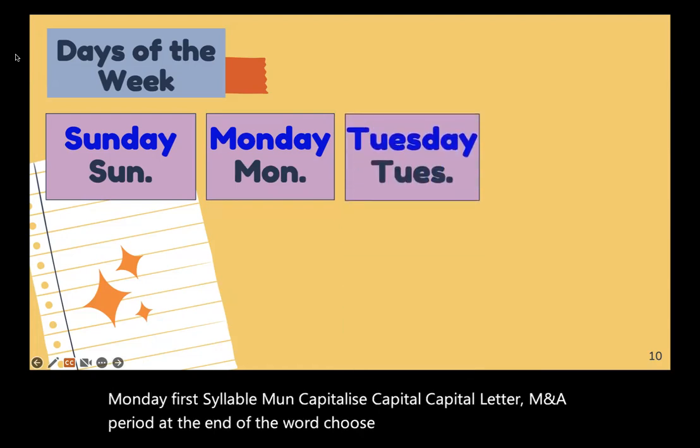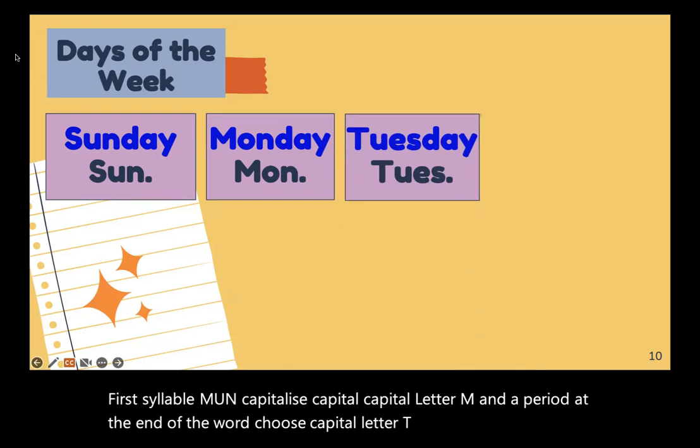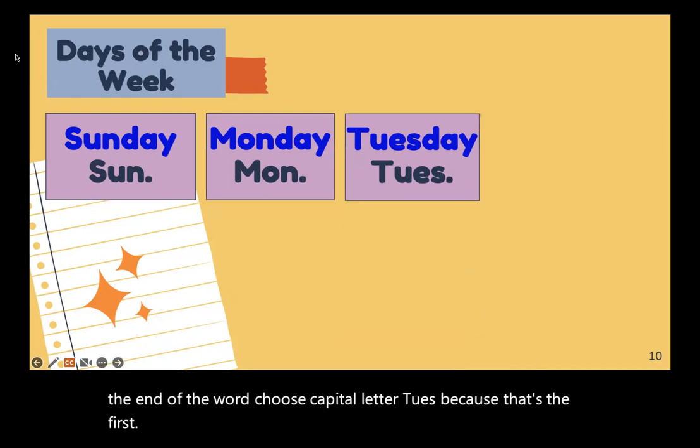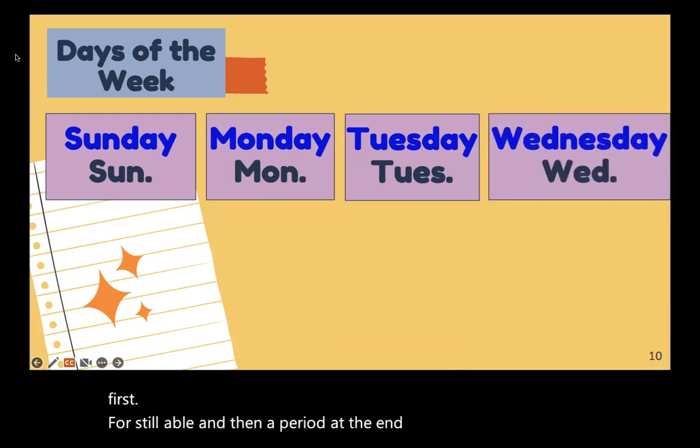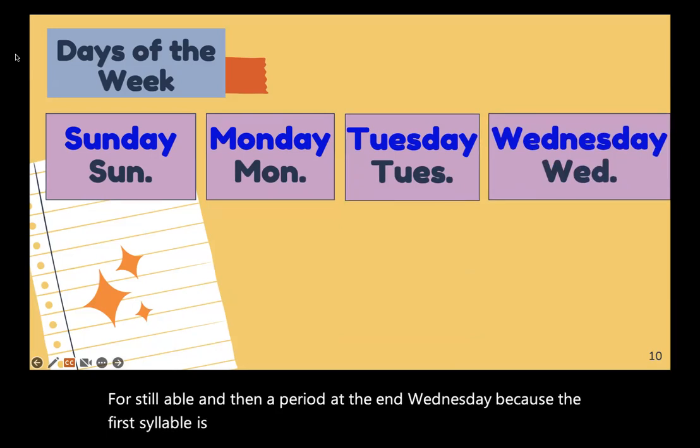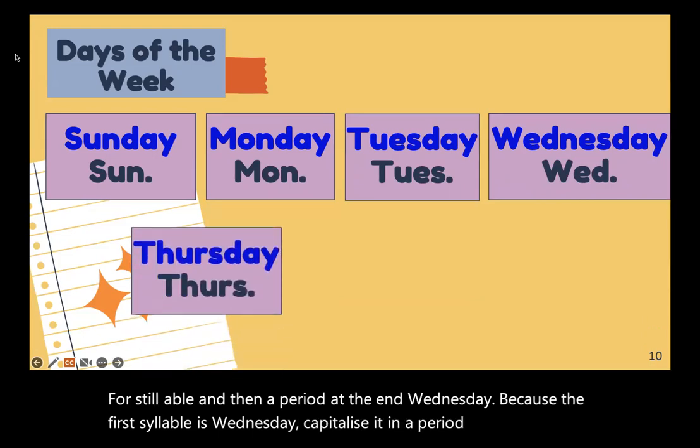Tuesday, capital letter T, U-E-S, because that's the first syllable, and then a period at the end. Wednesday, because the first syllable is Wed, capitalize it, and a period at the end.